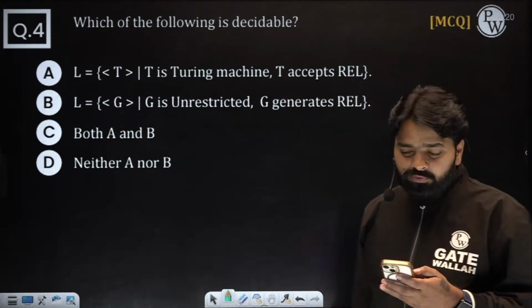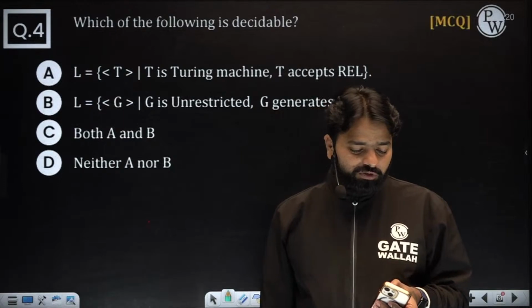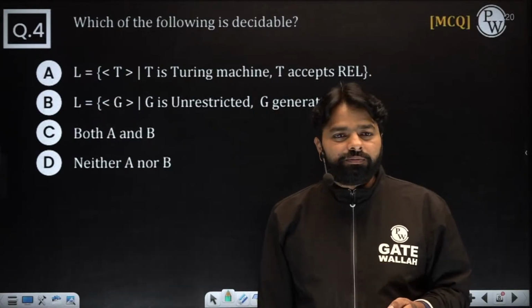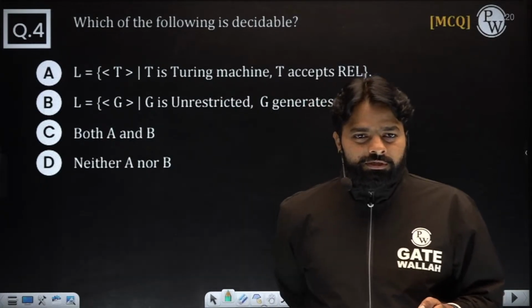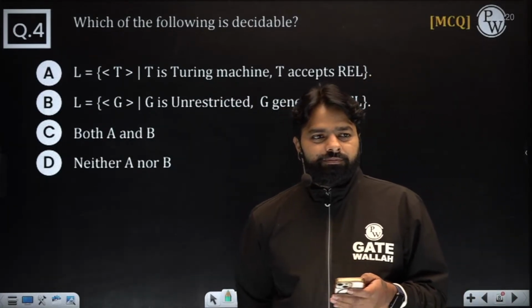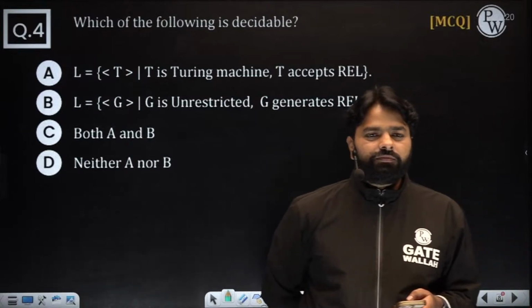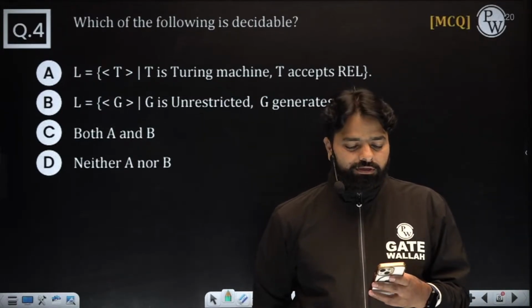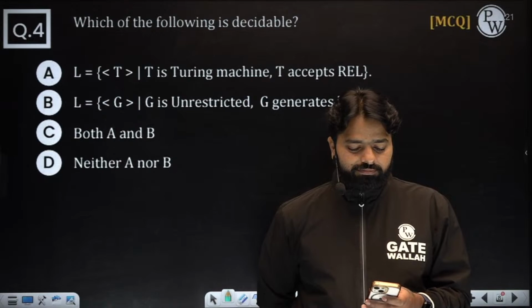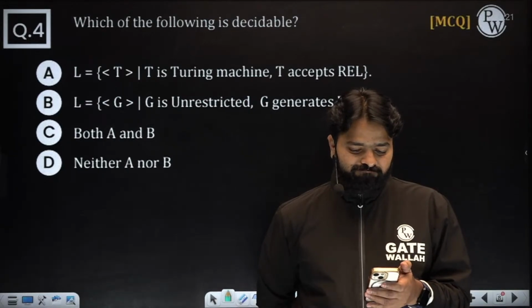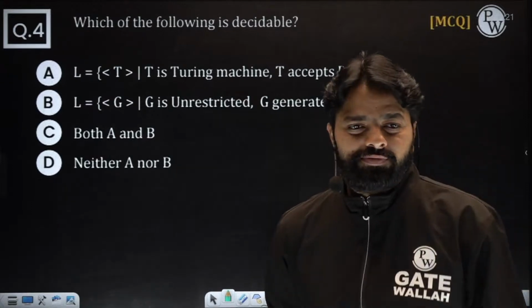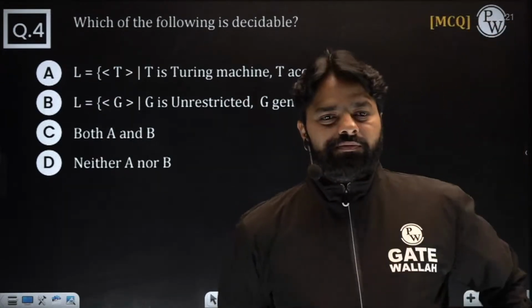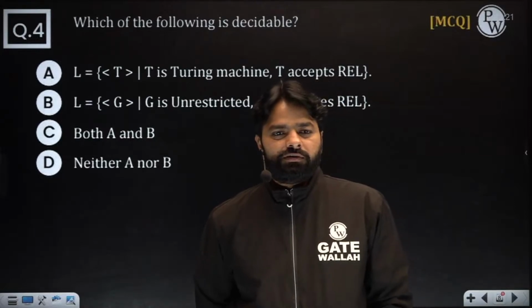Yeah, what is the answer for the next one? I'm sorry, guys, not able to see the chart right now. Great. Come on. Okay, let me use another one. What is the answer for the next question?